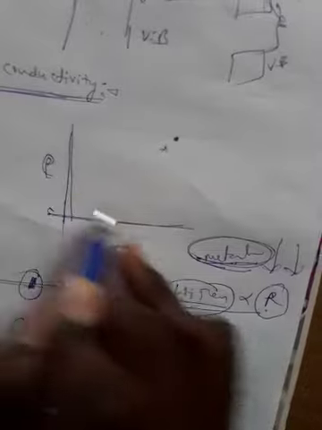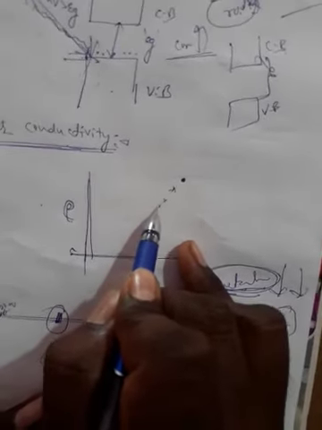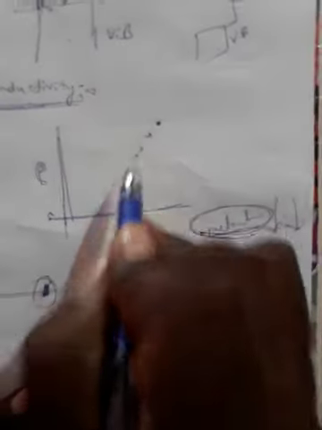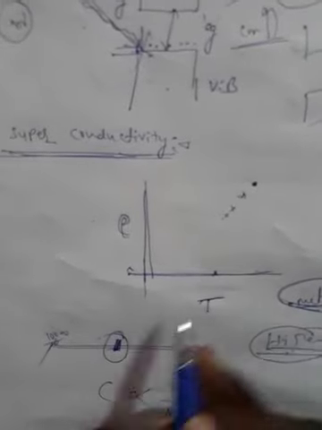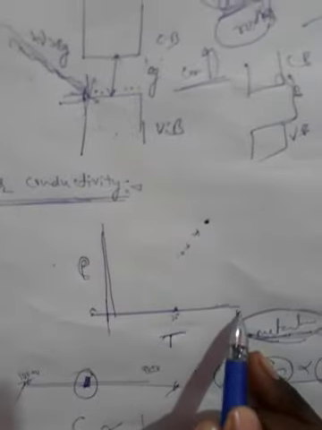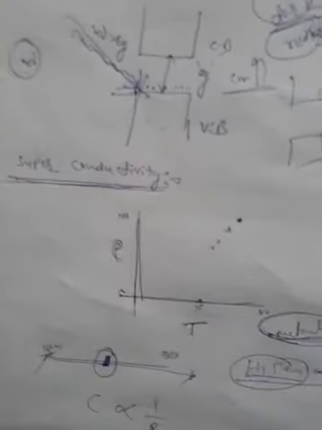As the temperature decreases, the resistance also decreases. At a certain temperature, the resistance falls suddenly to zero. For example, at 100 degrees centigrade the resistance is, say, 100 ohms.